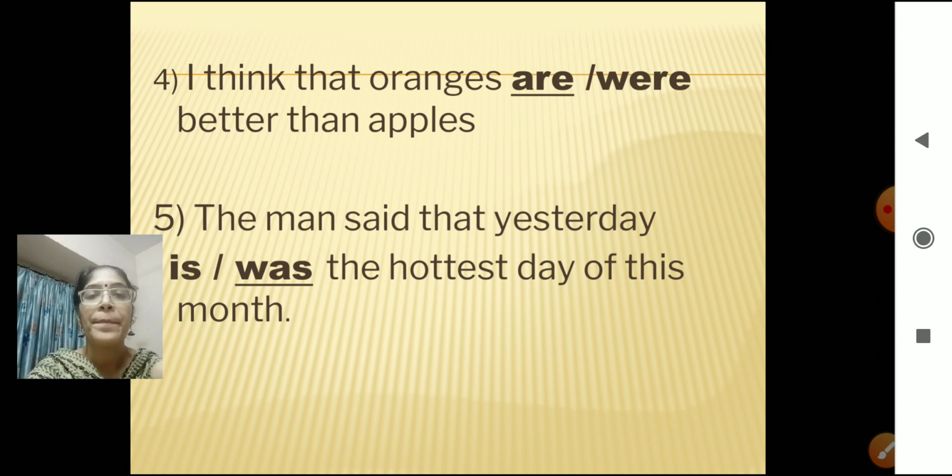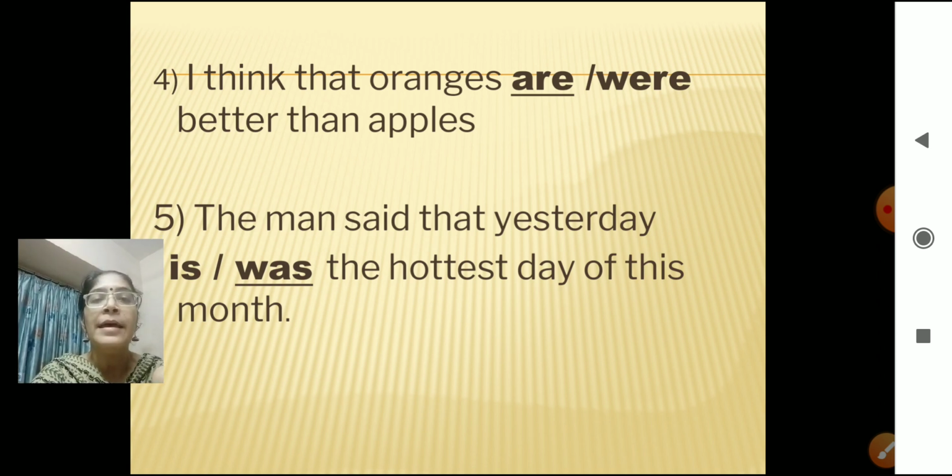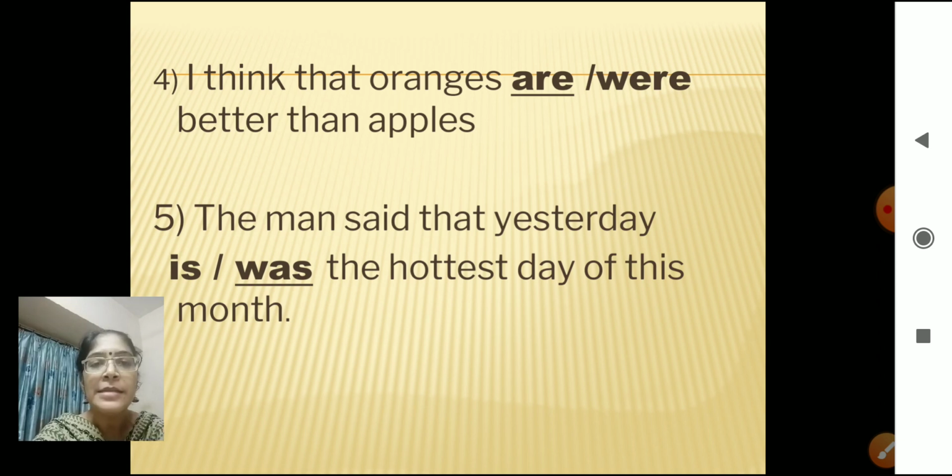Number 5. The man said that yesterday is or was the hottest day of this month. The man said. Said is past tense. So which is the suitable answer here? Was, correct. The man said that yesterday was the hottest day of this month. So you will underline was, correct.